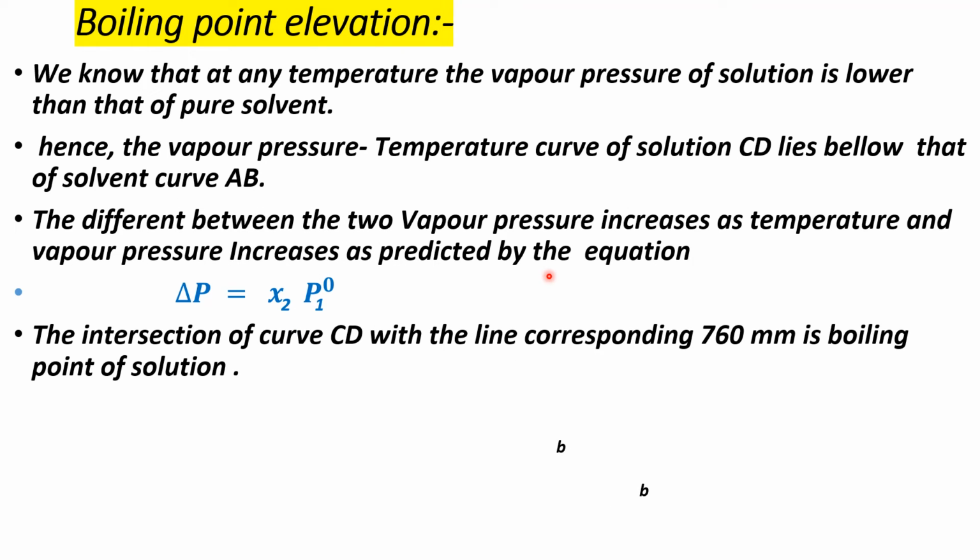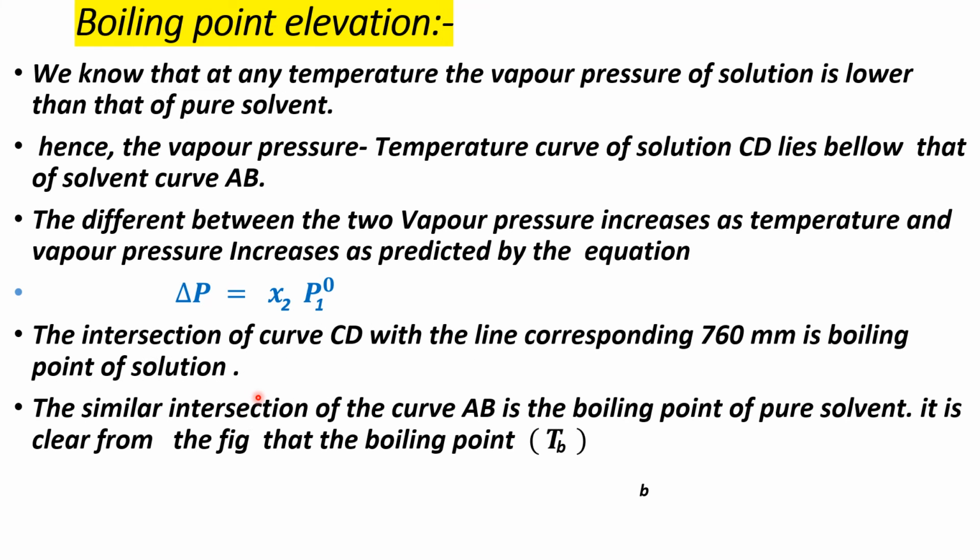From the above figure you have to simply observe that the intersection of curve CD with the line corresponding to 760 mm is the boiling point of this solution. The similar intersection of the curve AB is the boiling point of pure solvent.